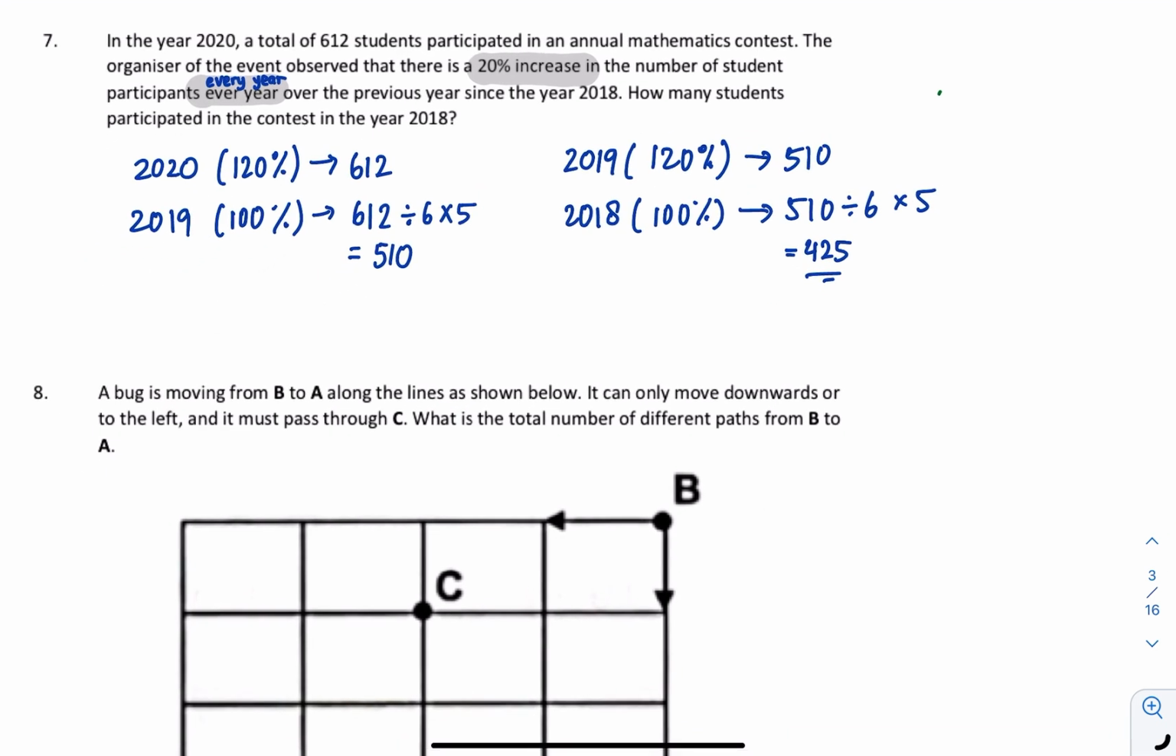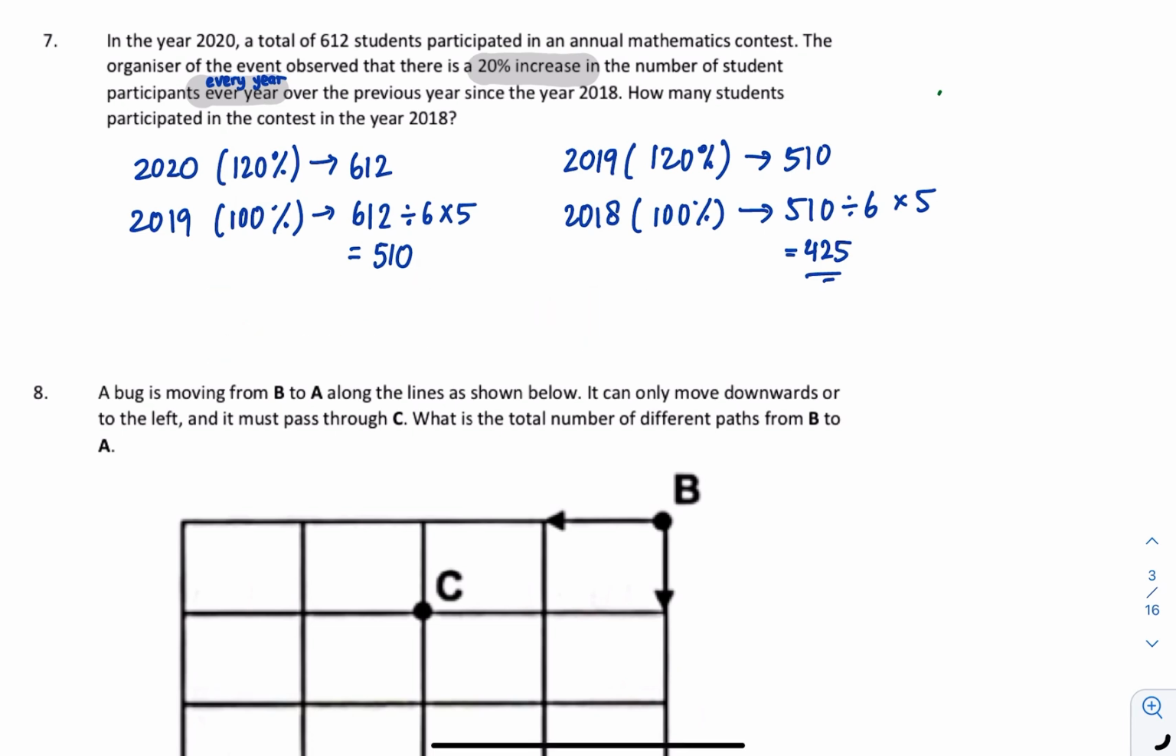Question 7. In the year 2020, 612 students participated in a math competition again. Every year there is a 20% increase, from 2018 to 2020. So that means there will be 2 years. The misconception is this: it's always from 100 to 120 to 140, or maybe 80 to 100 to 120. Sometimes you also do 60 to 80 to 100.